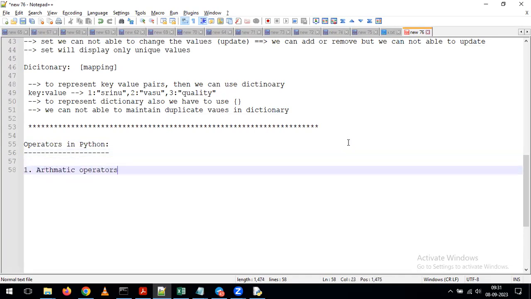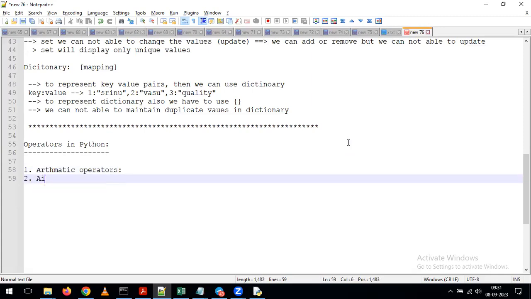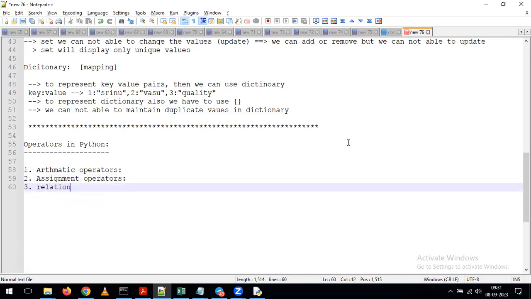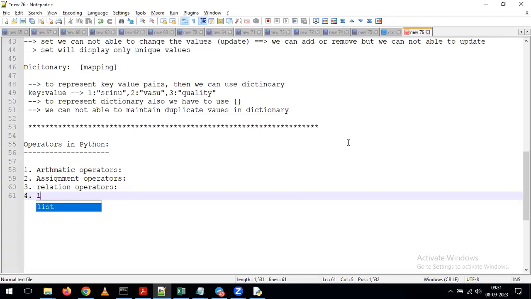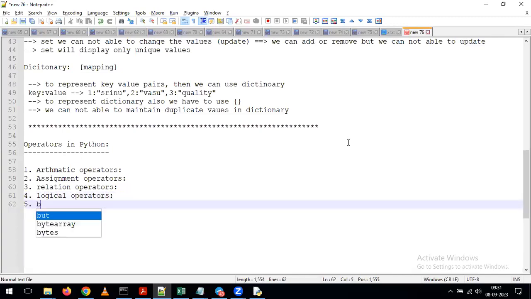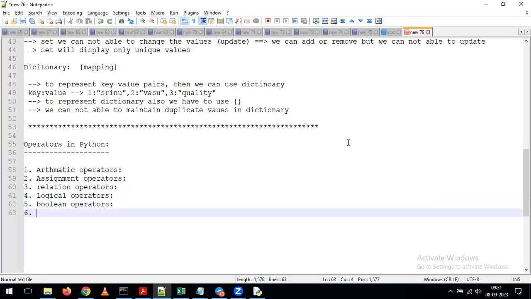We have arithmetic operators, assignment operators, relational operators, logical operators, Boolean operators, and membership operators. So like this, we have different sets of operators in Python.